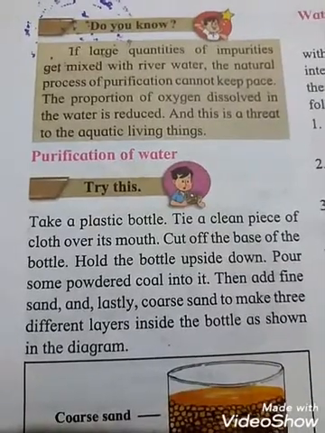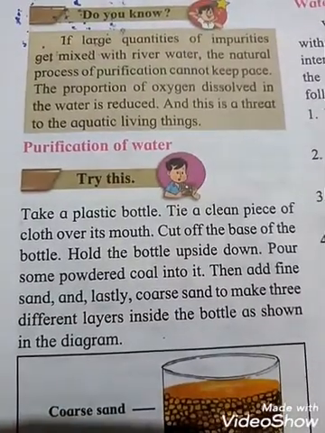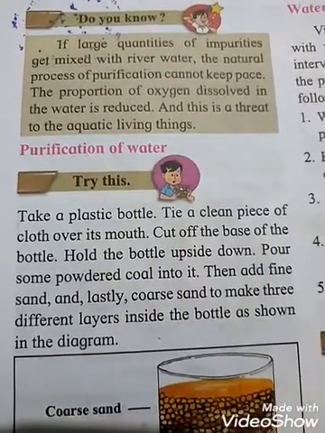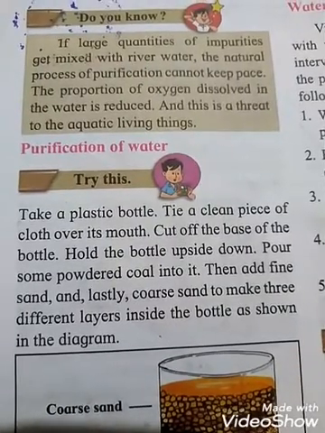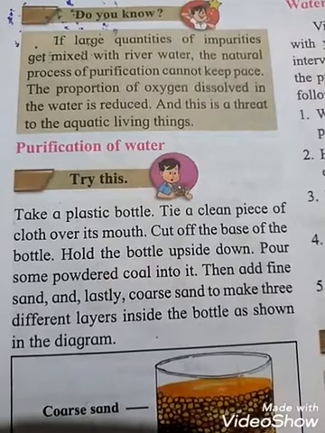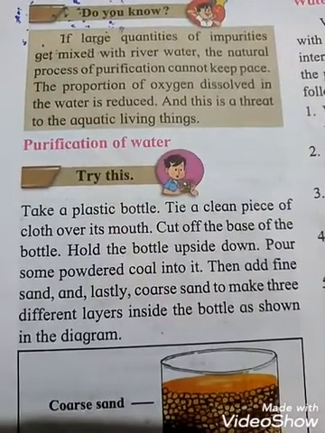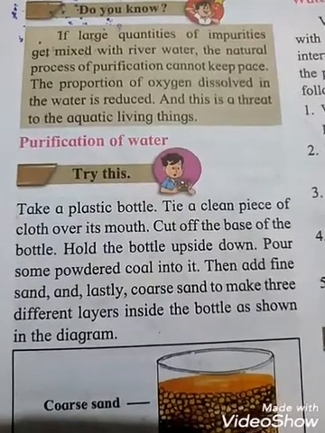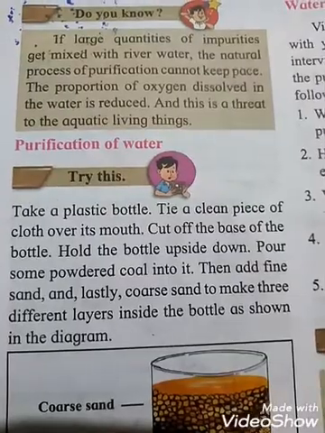If large quantities of impurities get mixed with river water, the natural process of purification cannot keep pace. Pace means what? Speed.